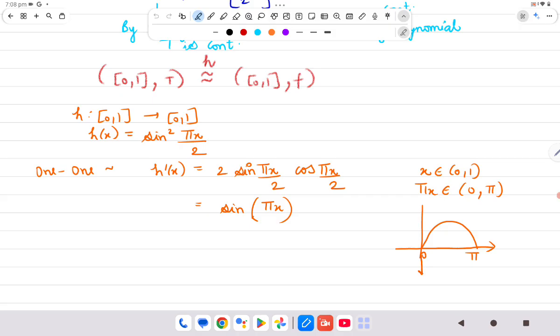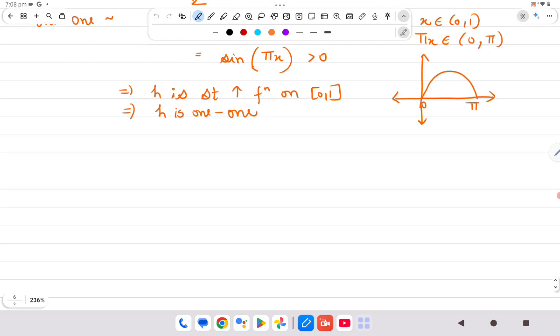So that means this is strictly greater than 0. And if h dash x is strictly greater than 0, it implies h is a strictly increasing function on closed 0 1. और एक strictly increasing function 1 1 होता है. So we have justified that h is 1 1.